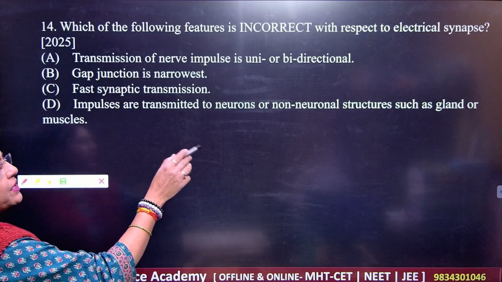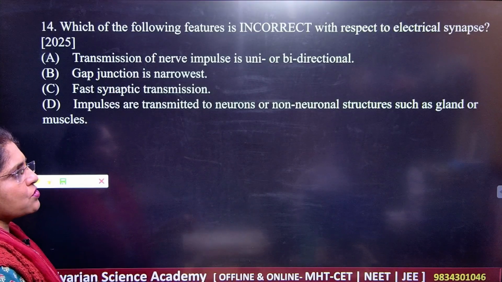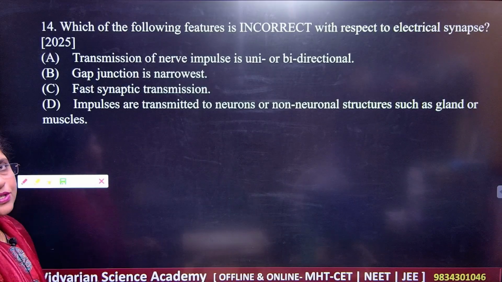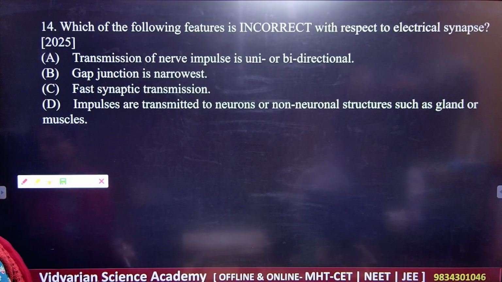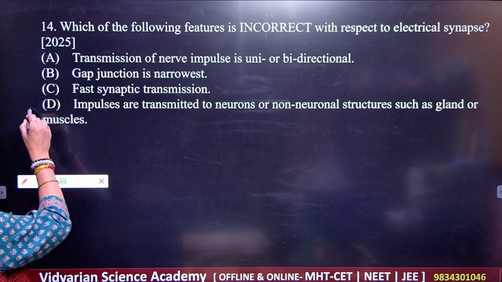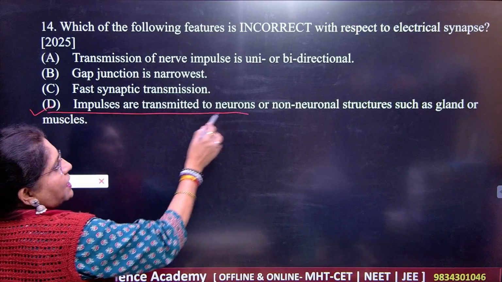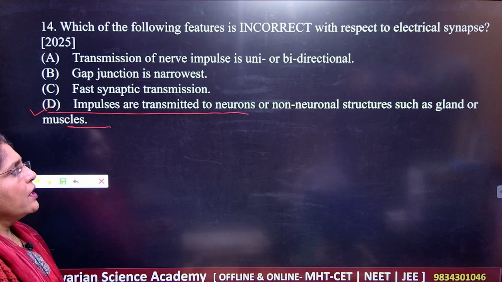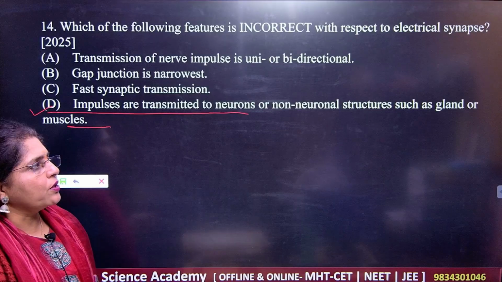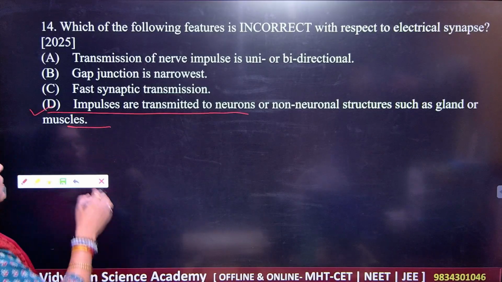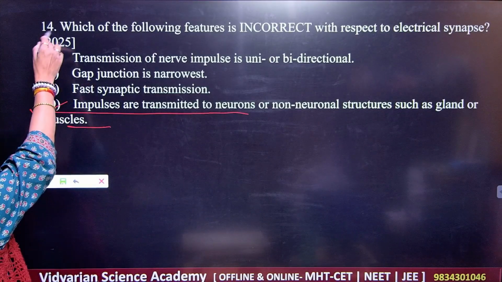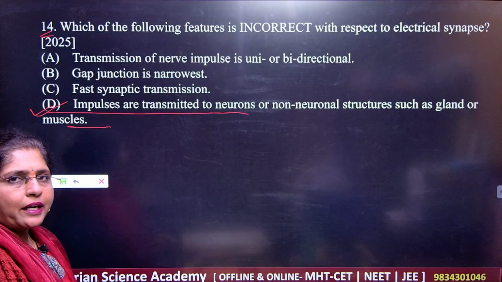Impulses are transmitted to neurons and non-neuronal structures such as glands or muscles. So what should be your answer here? D is the correct answer. Remember, for question number 14, D is the correct option.